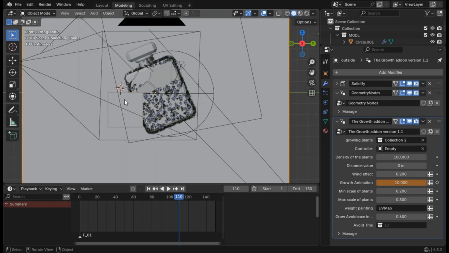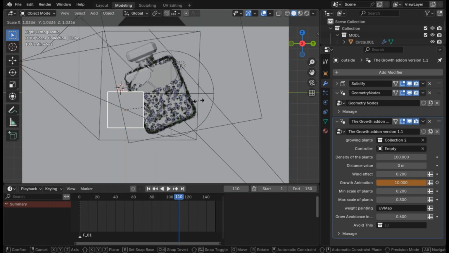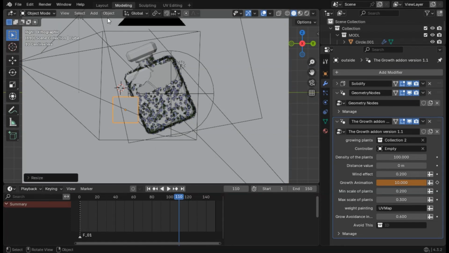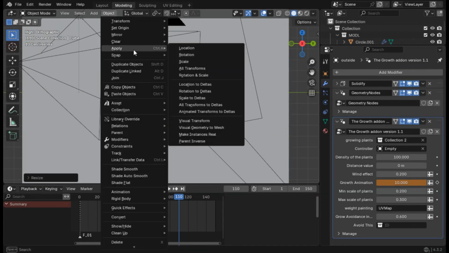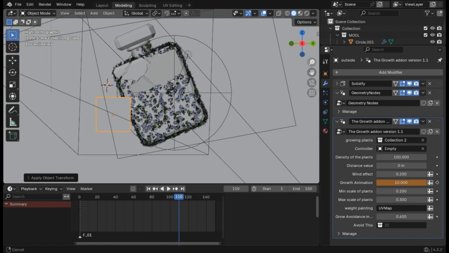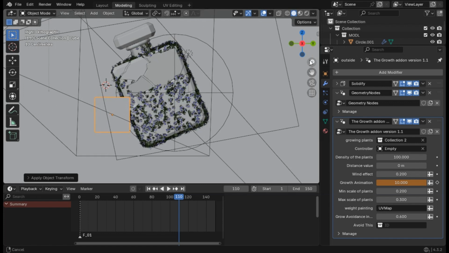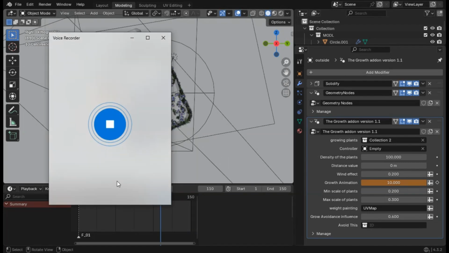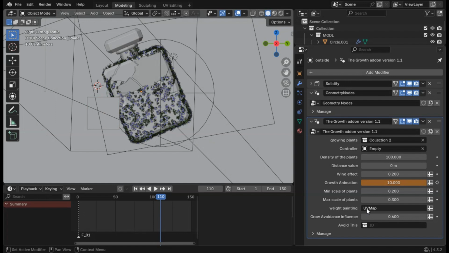Now let's make the cube a little smaller and make sure to apply the scale as well because, as I said, the effect will not work. Actually, you need to apply the scale on anything, any modifier you do to your objects, everything, your shadings, everything will matter if you don't apply it. So we have two more things.